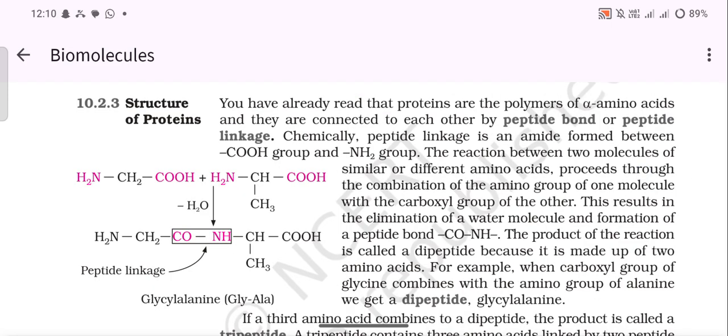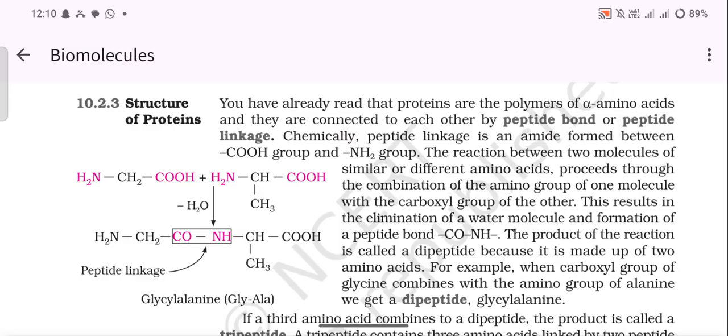Structure of proteins. You have already read that proteins are the polymers of alpha amino acids and they are connected to each other by peptide bonds or peptide linkages. Chemically, a peptide linkage is an amide formed between a COOH group and an NH2 group. The reaction between two molecules of similar or different amino acids proceeds through the combination of the amino group of one molecule with the carboxyl group of the other.